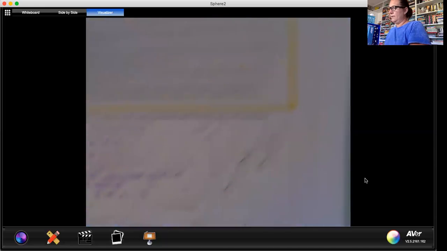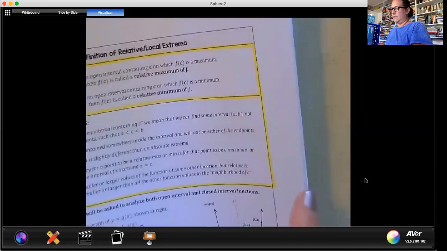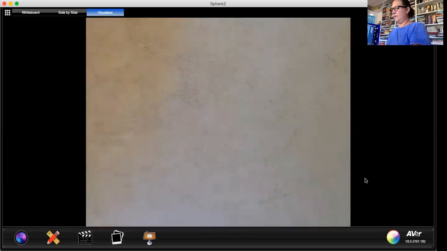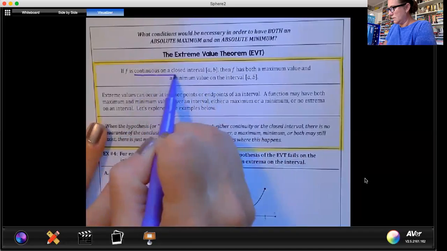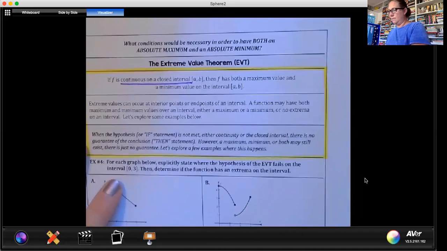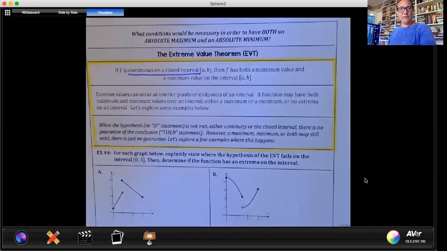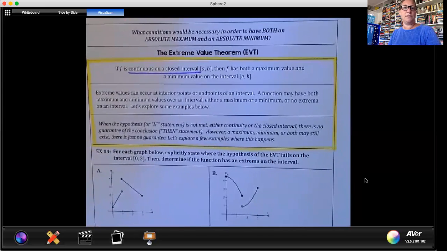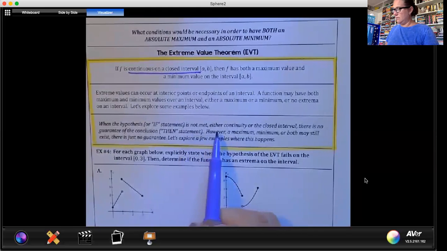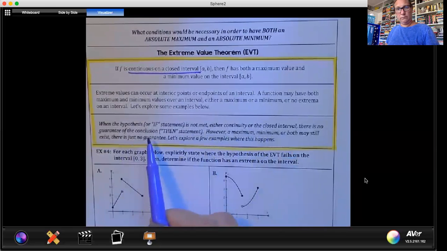All right. Now we're going to talk about another theorem called the EVT, the extreme value theorem. If f is continuous on the closed interval [a, b], then f has both a maximum and a minimum value. Extreme values can occur at interior points or endpoints. A function may have both max and min values, either a maximum or a minimum, or no extrema on an interval. So when the hypothesis is not met, either continuity or the closed interval, there is no guarantee of the conclusion. Think about that for just a second.